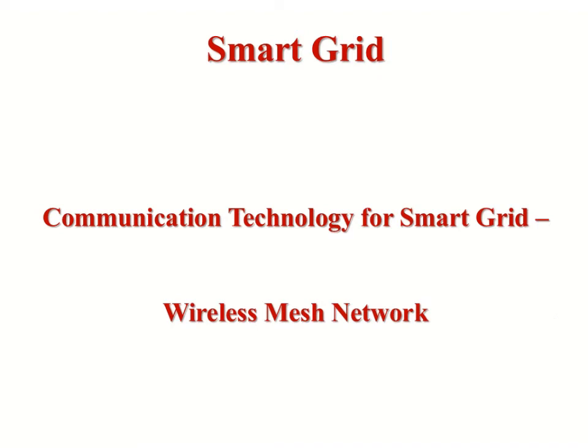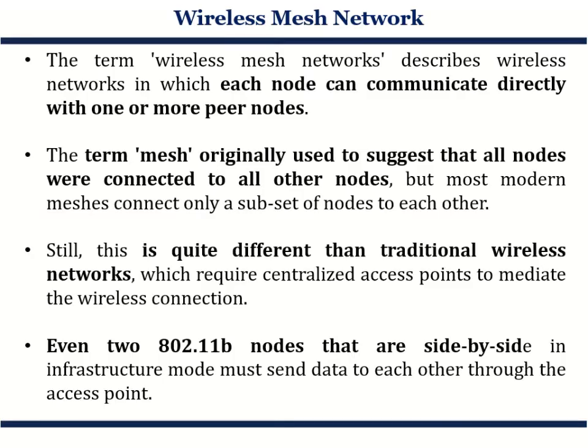Hello friends, in this presentation today we will try to understand wireless mesh network, which is a communication technology for smart grid. Now the term wireless mesh network describes the network in which each node can communicate directly with one or more peer nodes. So you can find here through this sentence that a node can be either a client or a host. That is, it can work as a host as well as a router.